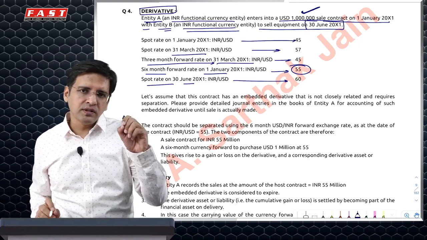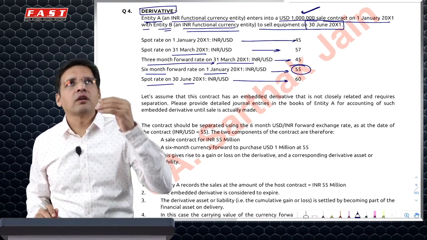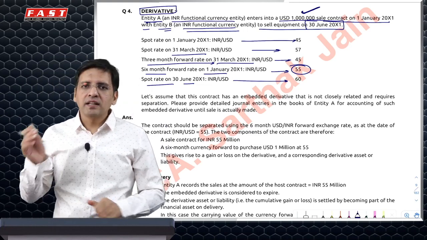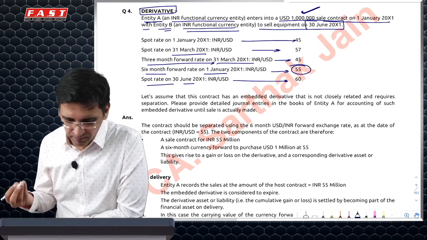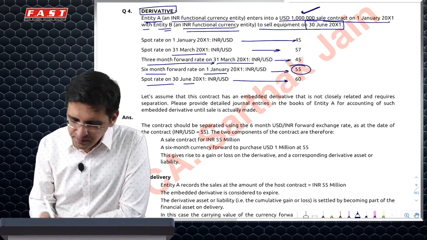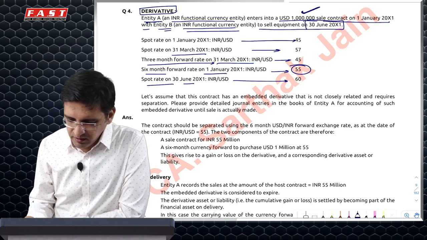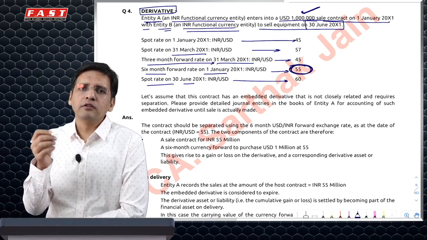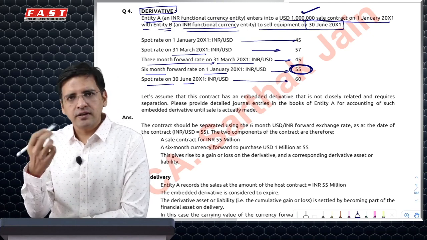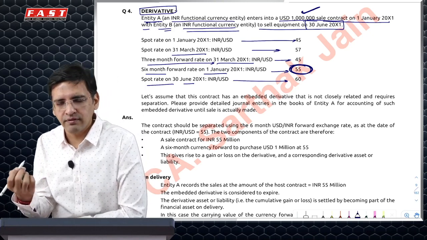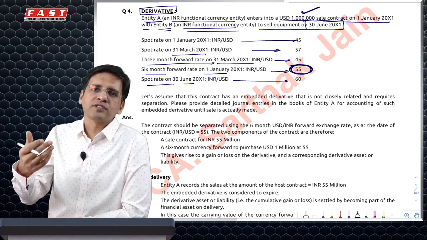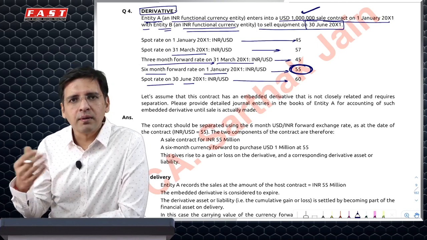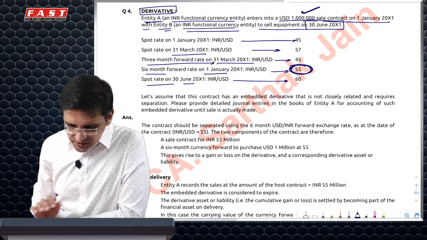The basic rule is that if I thought the dollar will go up, I will make gains. Otherwise, I will not. And in that sense, did the dollar go up? Let's see. On this particular date, for 1 million, the forward contract rate was 55. Normally the value of a forward on the date of initial recognition is 0, so you don't do any entry on the date of recognition. I have not sold the goods on 1st January; we've done a contract, so it is what we call a firm commitment. So on day 0, I do no entry.